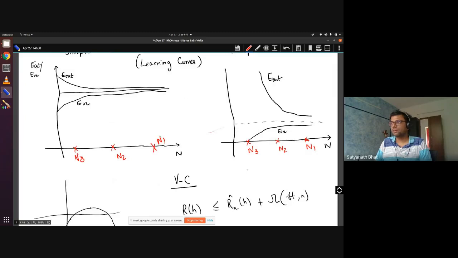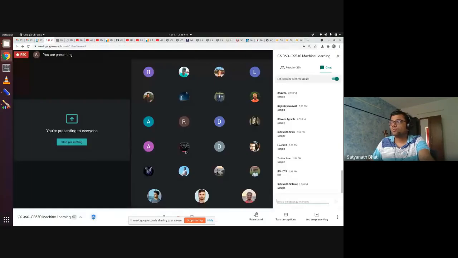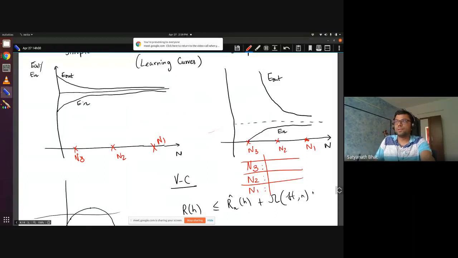Can everyone type in the chat box whether you will choose simple, complex, or this one, looking at this curve? Okay, very good. So n3 is simple, right?